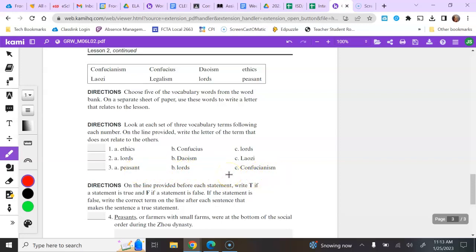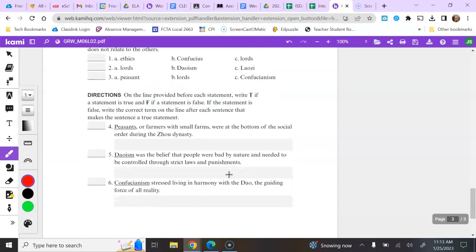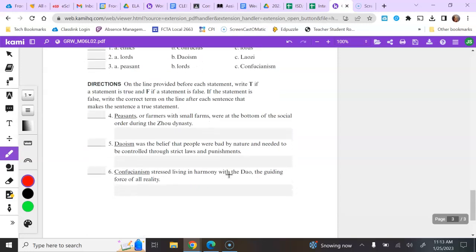1 is not. All right, in this last section here, you're going to write a T on the line if the statement is true. If it's false, you're going to put an F on the line. And then you need to write the correct term in the box. So the underlined term is either correct for what's written here, and you put a T, or the underlined word is incorrect or wrong, so you're going to put an F on the line, and you're going to rewrite what word should have been there.